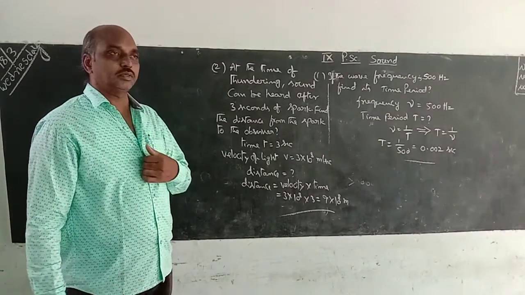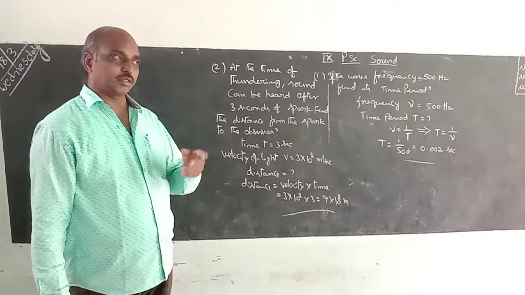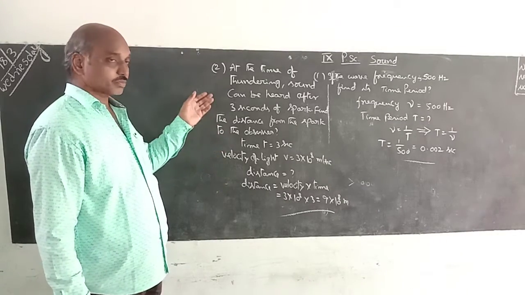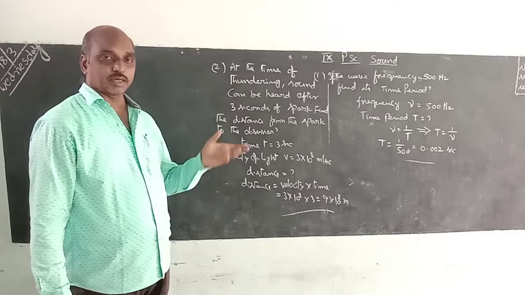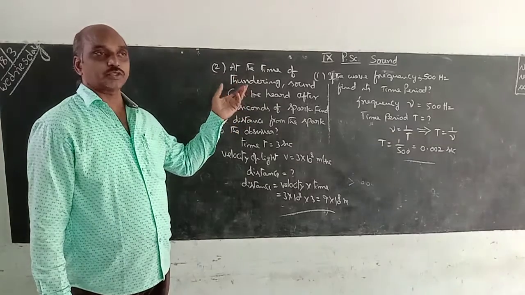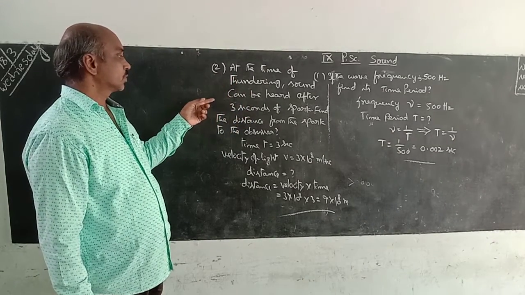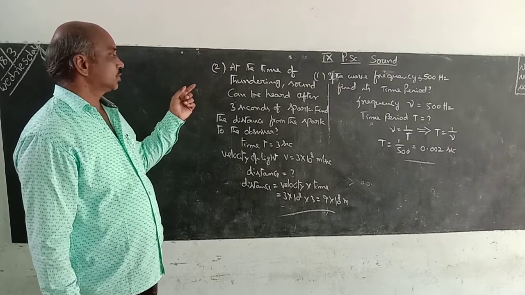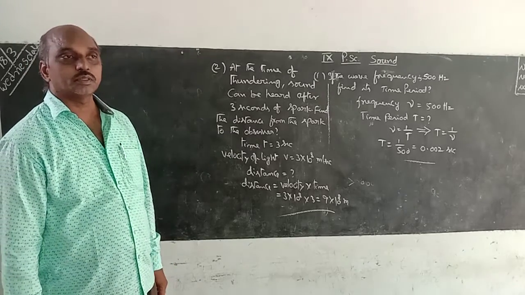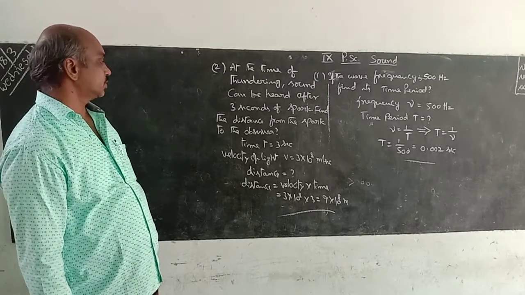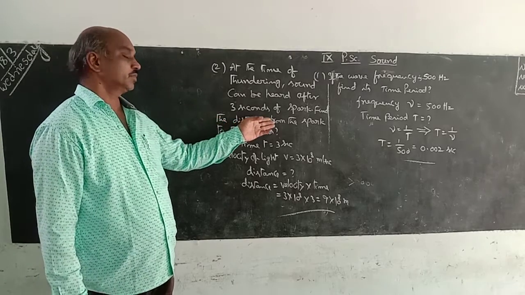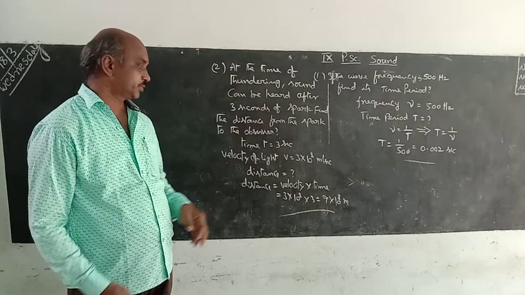That means during the rainy season, thundering and sparks are also there. Once spark and thundering have happened, after 3 seconds only sound can be heard. That means thundering sound is heard. What is the distance of the spark to the observer?